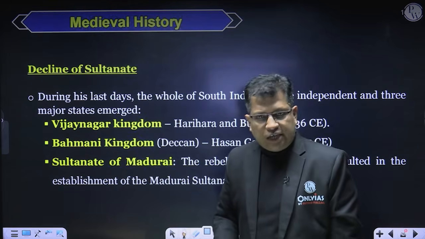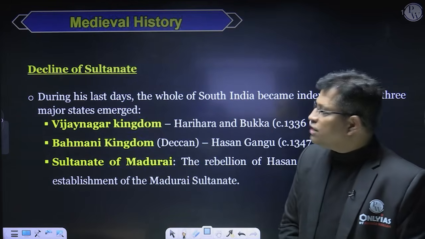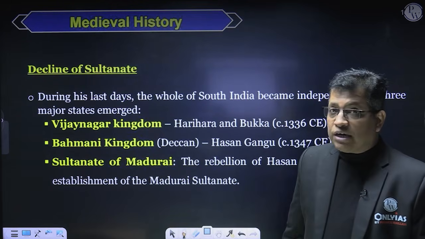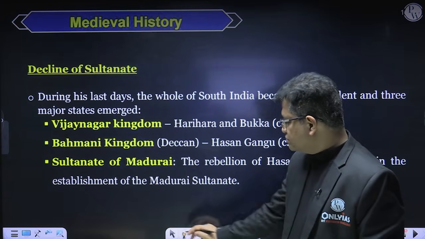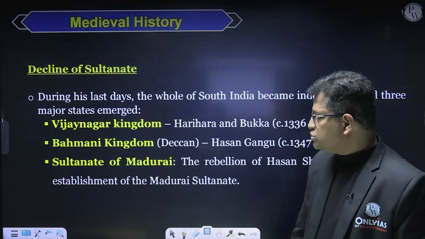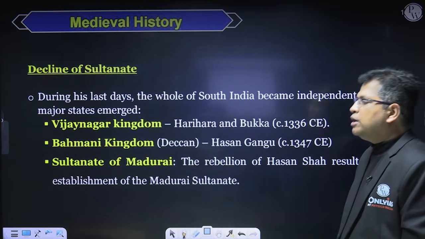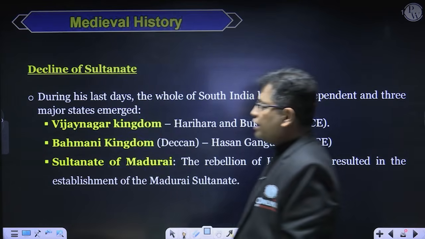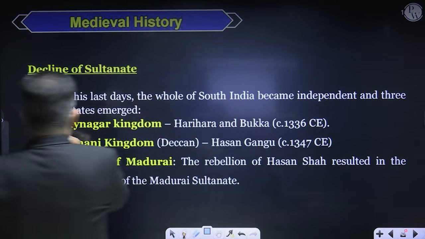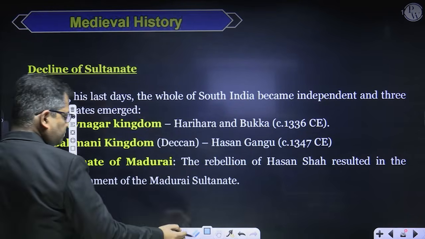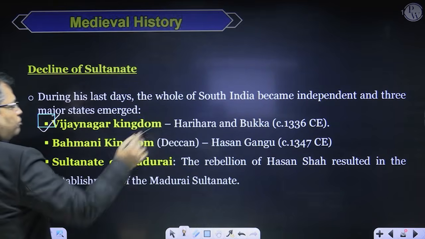Now, during the time of Muhammad bin Tughlaq itself, the Delhi Sultanate started declining, and Vijayanagar, Bahamani, and the Sultanate of Madurai became free. They proclaimed their independence. Vijayanagar was established by the two brothers known as Harihara and Bukka in 1336.